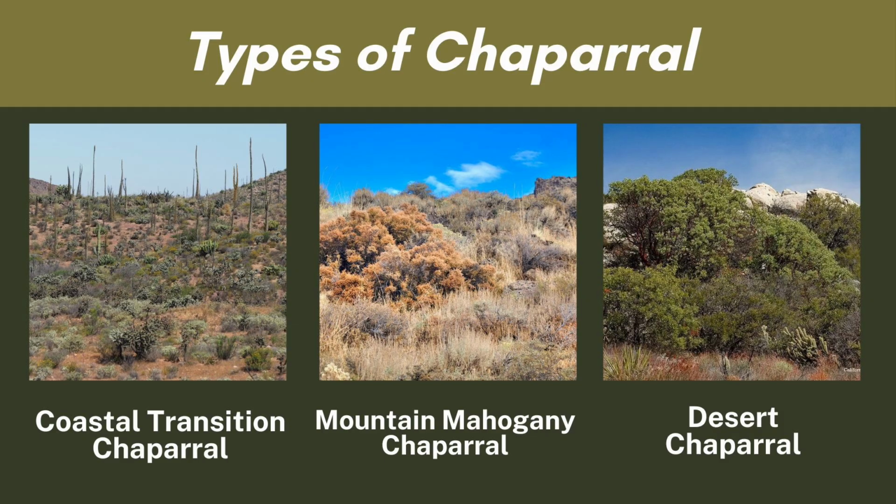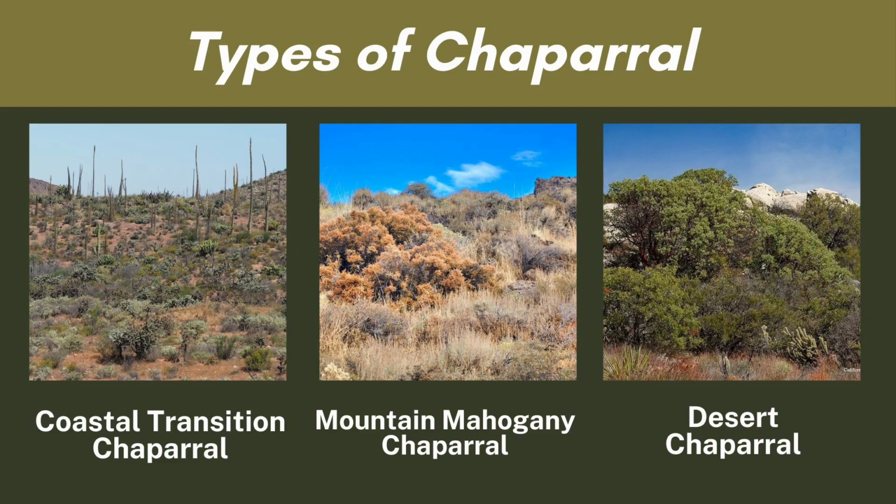This type of chaparral is found in areas where the coastal sage scrub meets the chaparral ecosystems. It often occurs on slopes facing the ocean and can have a mix of coastal and inland plant species. Coastal transition chaparral is adapted to the cooler, more humid conditions near the coast, making it slightly different from other chaparral types. And the fifth one is the mountain mahogany chaparral.